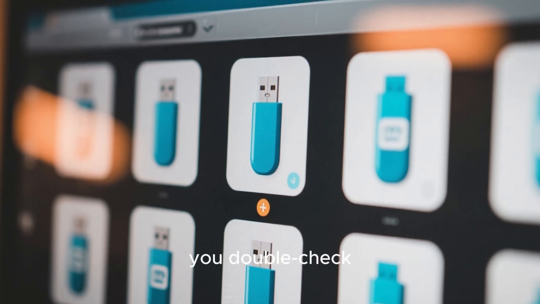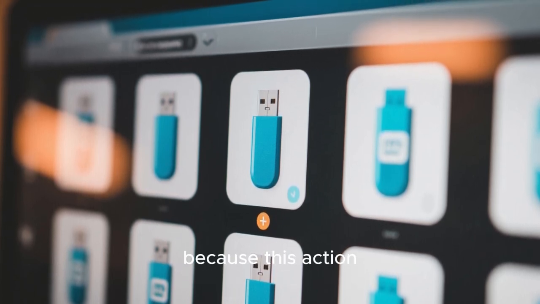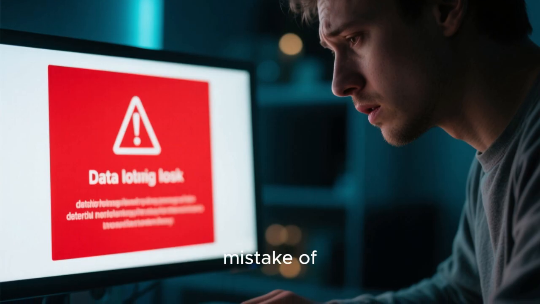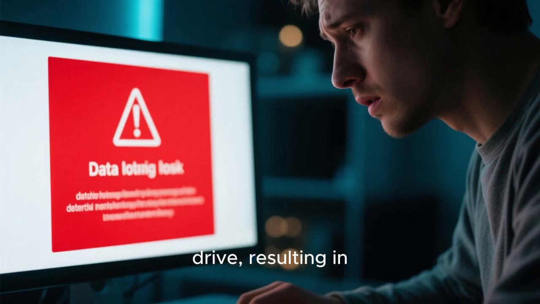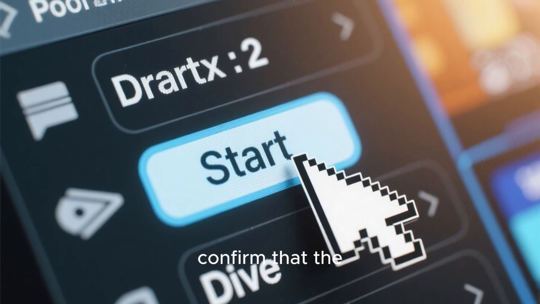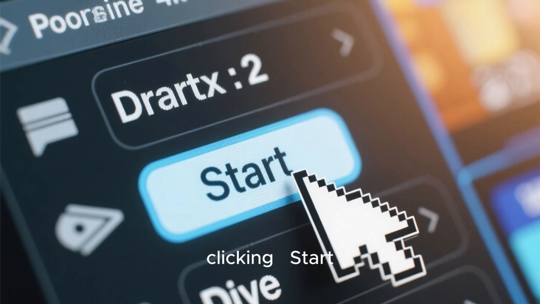Always ensure that you double-check the selected drive before formatting because this action permanently deletes everything on it. Many users make the mistake of selecting the wrong drive, resulting in loss of important data. Take your time to confirm that the drive letter or name matches your USB drive before clicking Start.